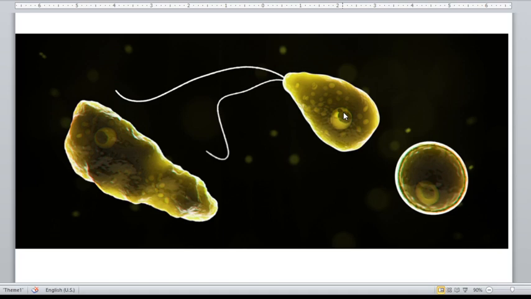Unlike them, Entamoeba histolytica is not free-living, so it needs a definitive host to complete its life cycle. This one is in the trophozoite stage, the feeding stage for amoebas, which can ingest nutrients or bacteria.